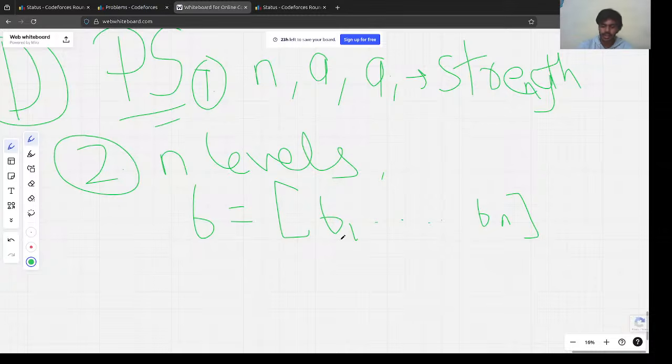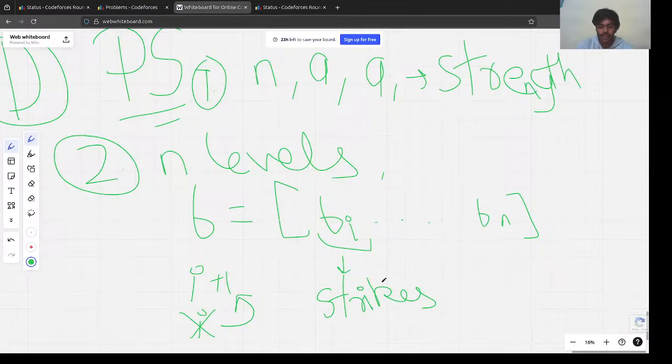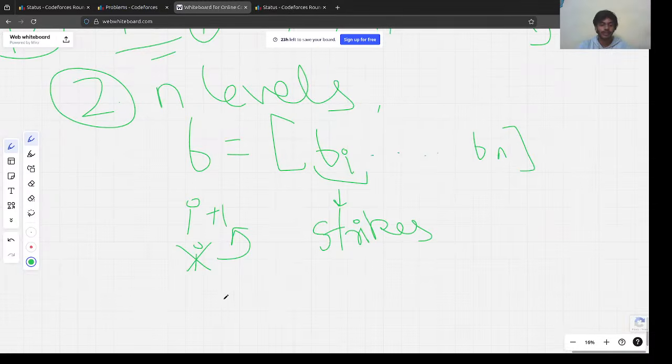Just like any other game, to go to level i plus 1, we first have to complete level i. When we complete i, we go to level i plus 1. Similarly here, each level has this B_i. This tells us how many strikes we have to make to clear this level. And we are given one more observation: after one strike, the sword breaks.